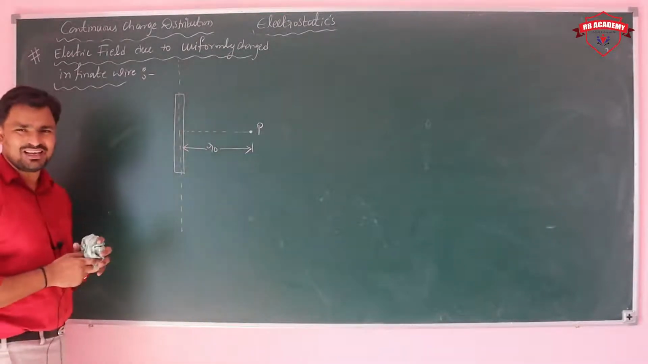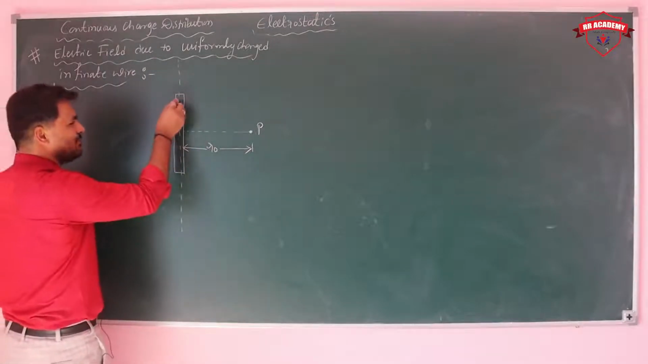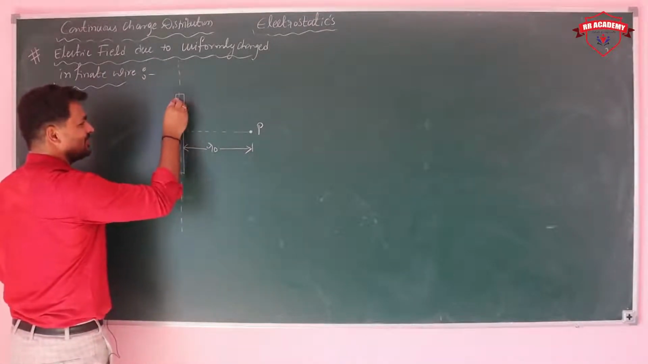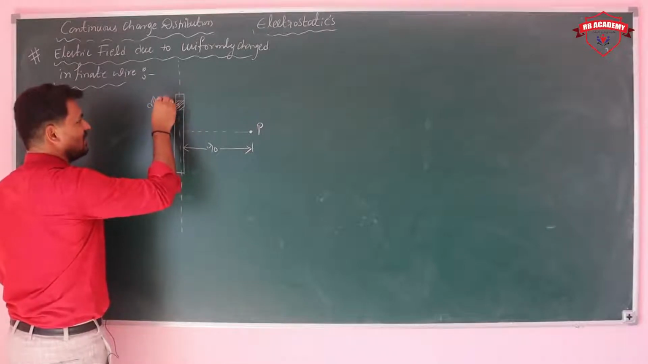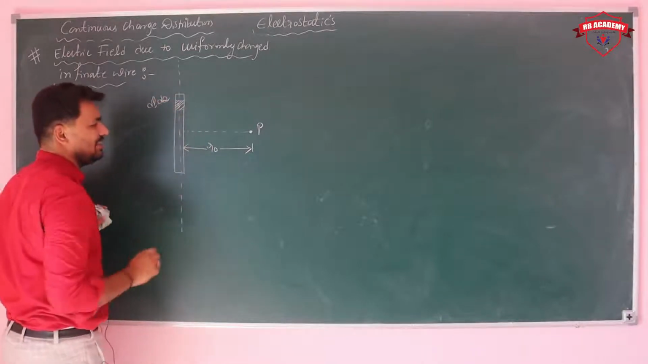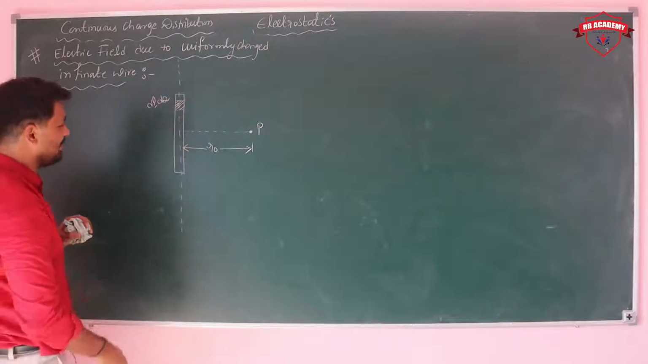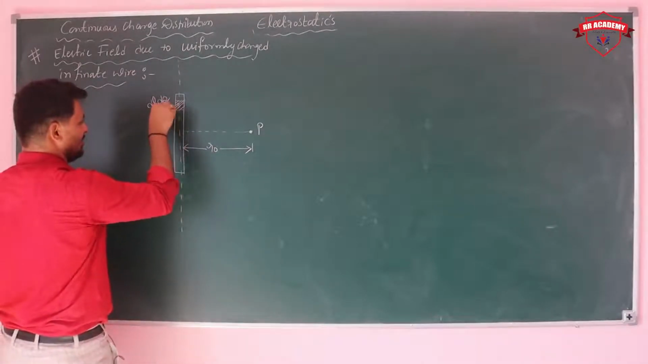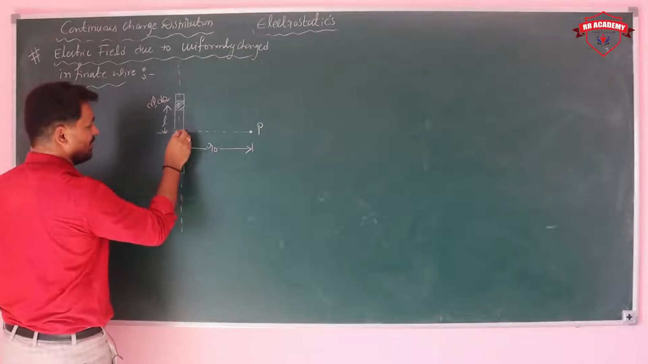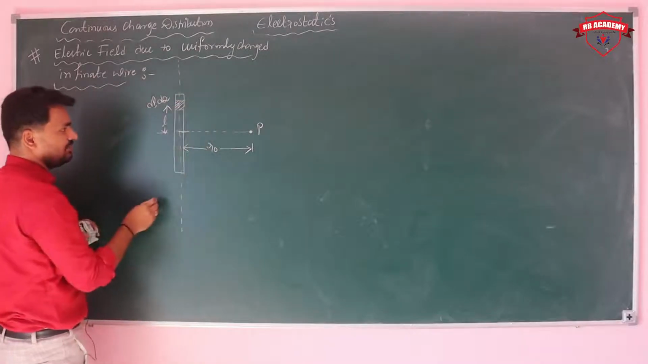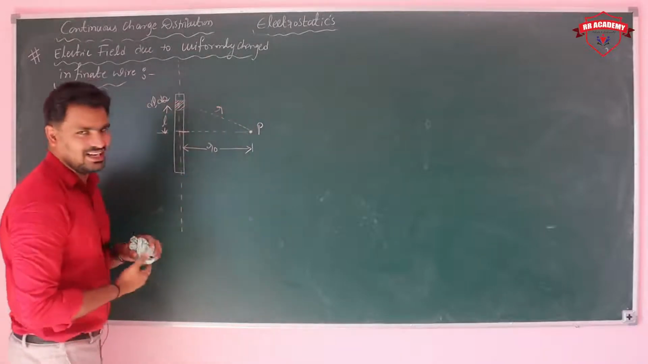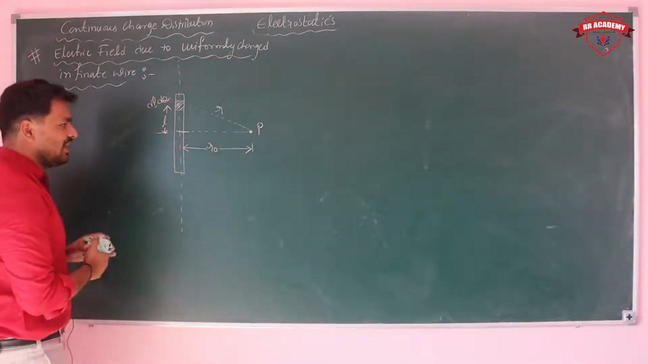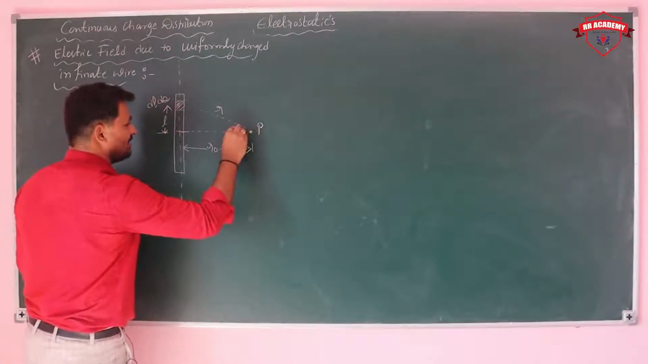For that, I am considering here a small element. The length of the element is dl and the charge of the element is dq. And this is L we consider. L means from here to here the length is L. And this length element is at a distance r, and it is also making an angle theta here.